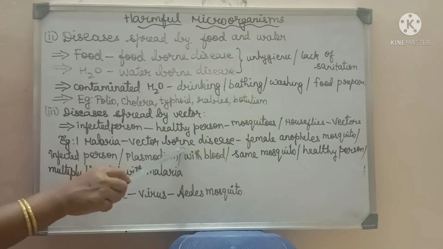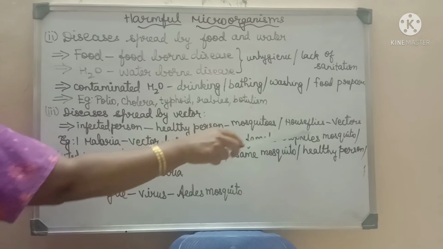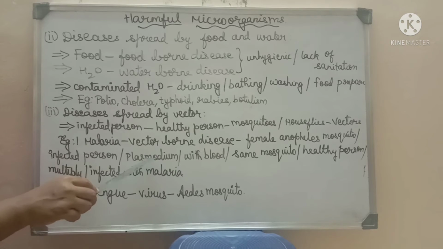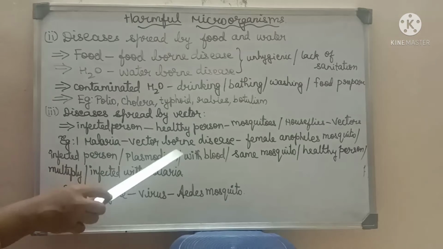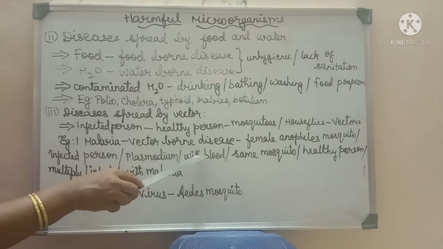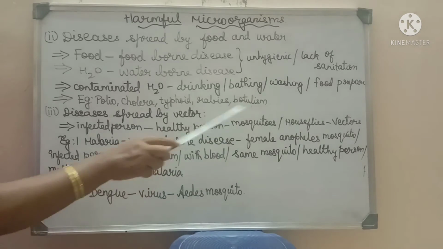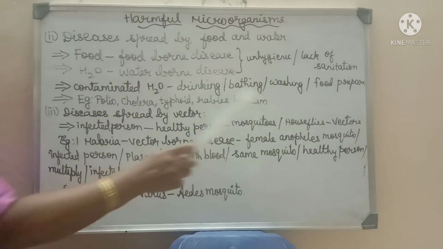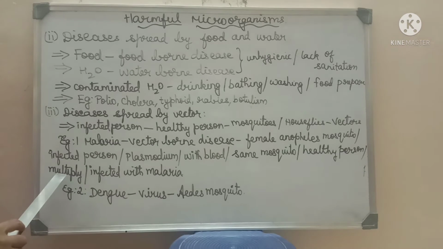Malaria is a vector-borne disease where a female Anopheles mosquito bites an infected person, that is, a person affected with malaria, who has the germs called plasmodium, and these are taken in along with the blood by the mosquito. When the same mosquito bites a healthy person, the plasmodium is released to the healthy person, where it multiplies in the body and results in malaria.